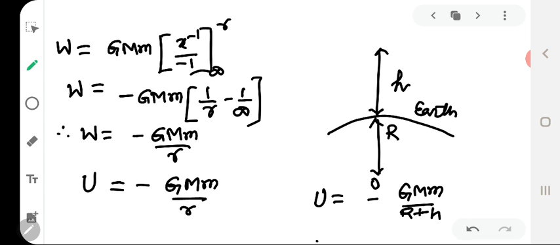Now, as the distance from the center of the earth increases, the gravitational potential energy becomes less negative, that is, it increases. So the gravitational potential energy becomes zero, that is the maximum value. The maximum value of gravitational potential energy is zero when r becomes equal to infinity. So at infinity, the gravitational potential energy attains the maximum value, that is, it becomes zero.